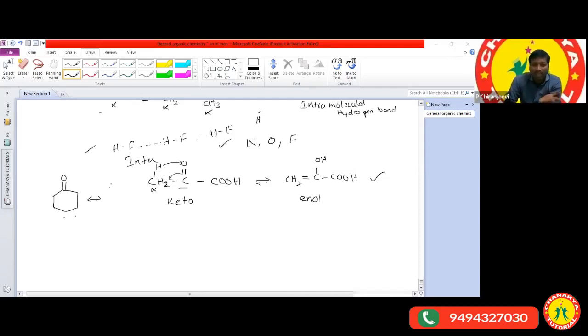The given compound exhibits tautomerism because it has the ketone functional group, carbon C double bond O. If you observe here, the carbon has two neighboring carbon atoms. The two neighboring carbon atoms are called alpha carbons.